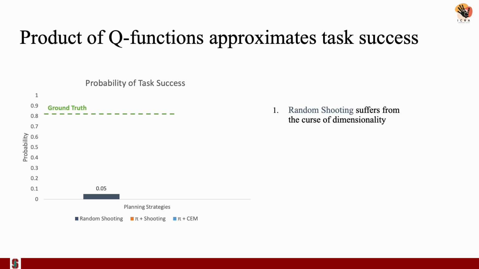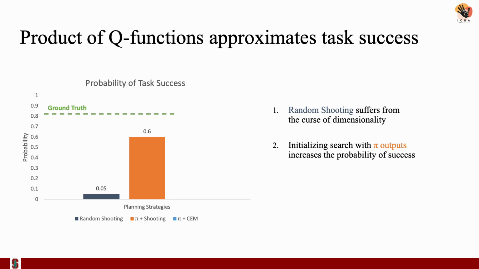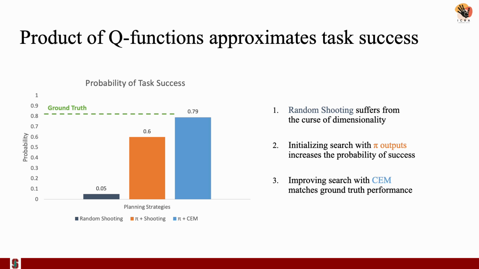We find that optimizing the product of Q functions using random shooting suffers from the curse of dimensionality, since the planning space is large for a long horizon sequence of skills. Initializing random shooting with policy outputs increases the probability of success. In this way, we can view the skill policies as learned sampling distributions for planning. We can further increase the probability of success to closely resemble the ground truth by using the cross-entropy method instead of shooting-based optimization. Since our optimization requires only querying learned models, running STAP is approximately 4 orders of magnitude faster than the Oracle planner, which uses physics simulation and collision checking.